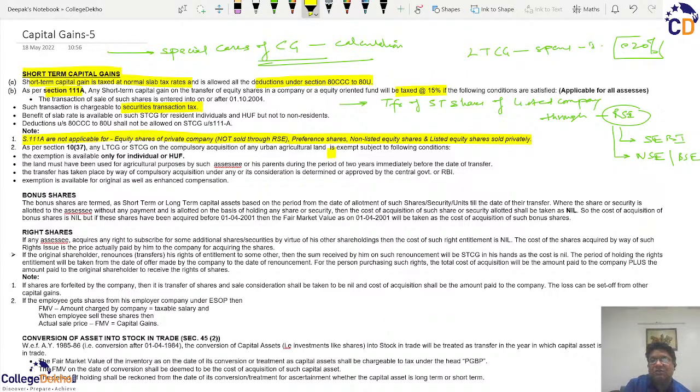So once the two parameters, listed securities sold through a stock exchange and STT paid, are met, we say that section 111A is applicable and the tax is paid at the rate of 15%.